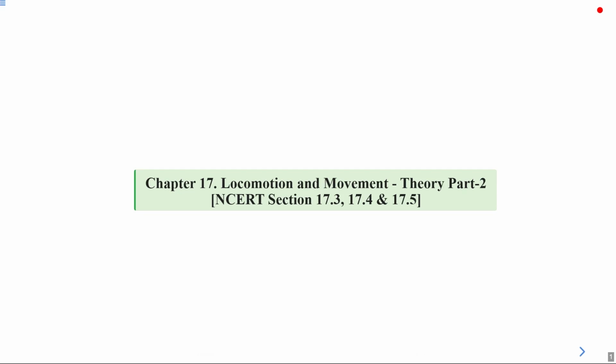Welcome students. Today we will discuss theory part 2 from chapter 17, that is locomotion and movement. In today's session we will cover NCERT section 17.3, 17.4 and 17.5.